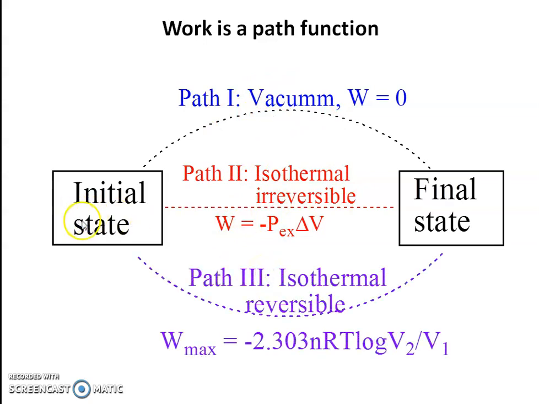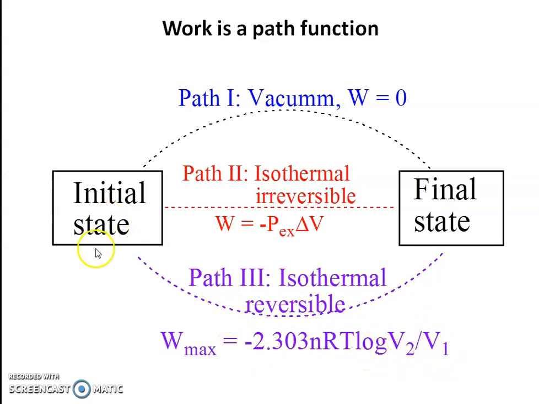Another path is, suppose the system changes from initial to final state by means of isothermal reversible expansion, then the amount of work done is the maximum work, and it is given by minus 2.303 nRT log V2 upon V1, or minus 2.303 nRT log P1 upon P2.